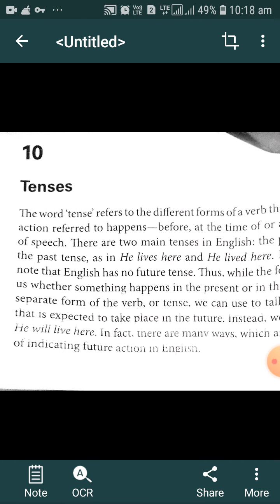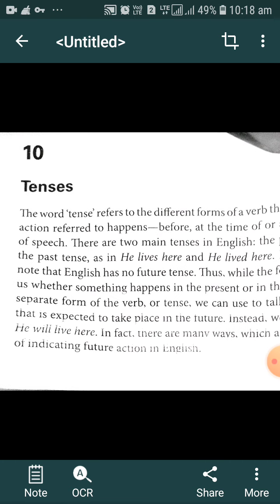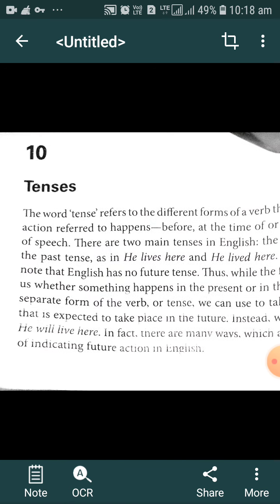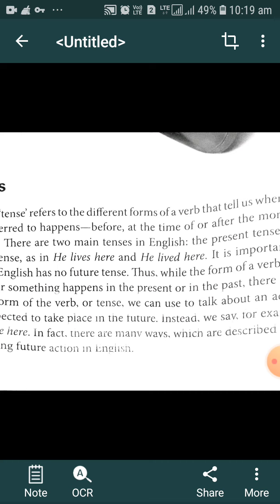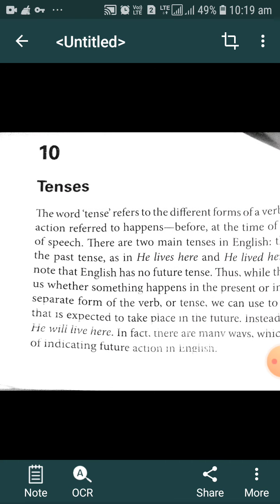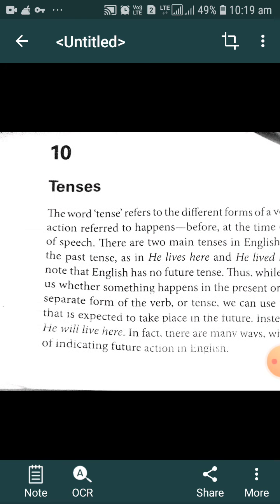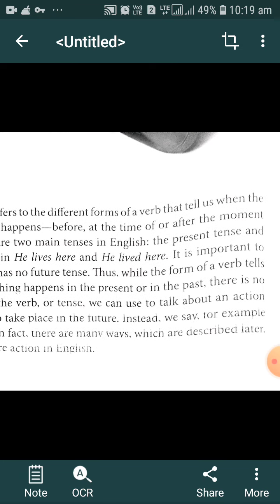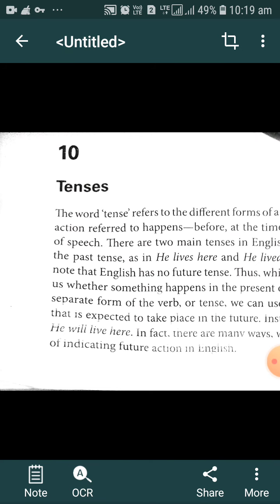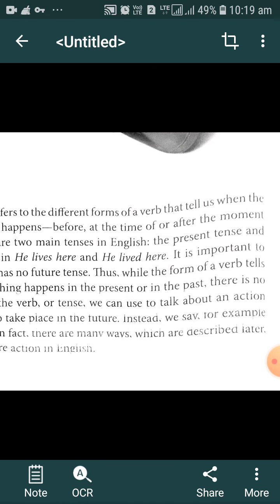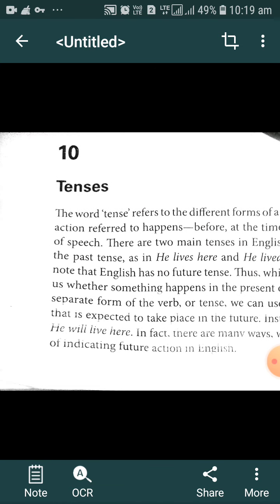It is important to note that English has no future tense. Thus, while the form of the verb tells us whether something happens in the present or in the past, there is no separate form of verb or tense we can use to talk about an action that is expected to take place in the future. Instead, we say, for example, he will live here. In fact, there are many ways, which are described later, of indicating future action in English.